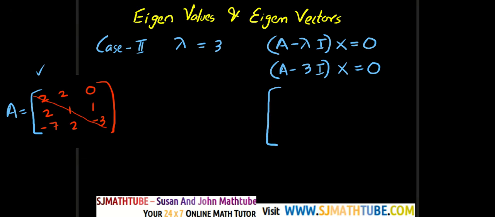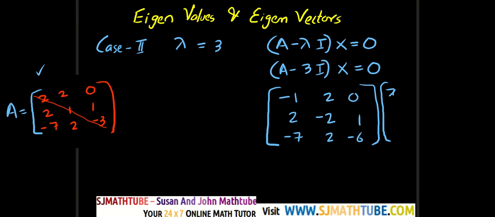All you have to do is subtract 3 along the leading diagonal. So 2 minus 3, that is minus 1, and the remaining will be same. And 1 minus 3, that is minus 2, and the remaining will be same. And minus 3 minus 3, that is minus 6. And I'll assume my eigenvector to be x1, x2, x3. And of course, the right side is 0, 0, 0.